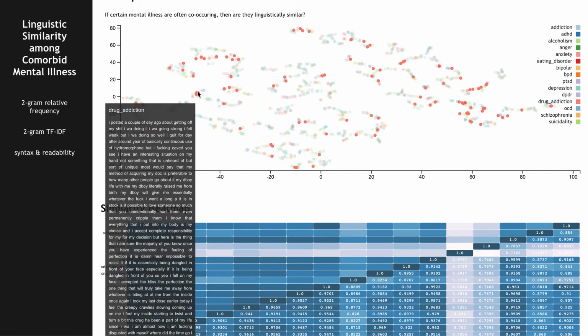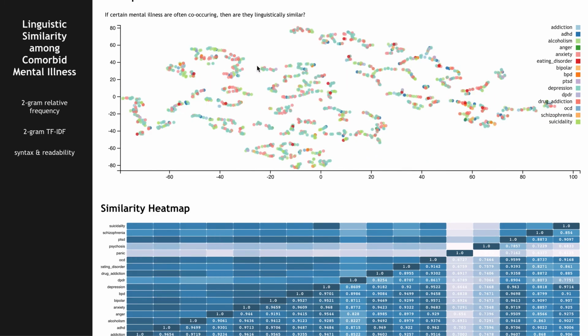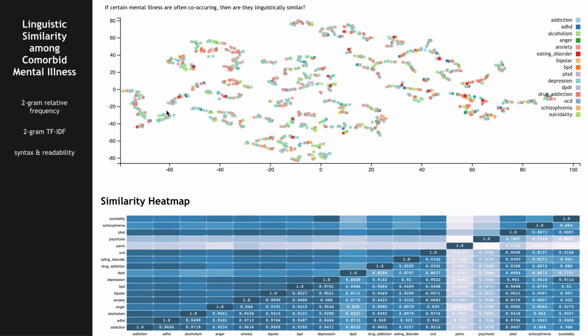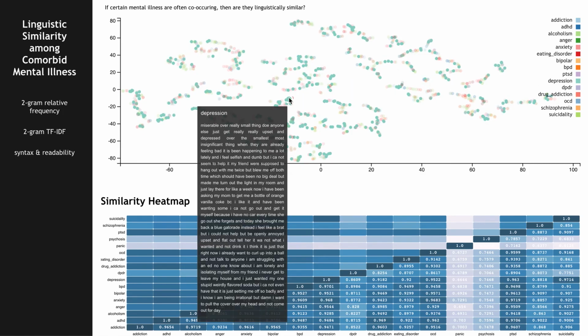So features of this is, if I mouse over, these are sampled from over 100K posts, over like 100,000 posts. So these are sampled with respect to their subreddit, and also with respect to their percentage occurring in real life.